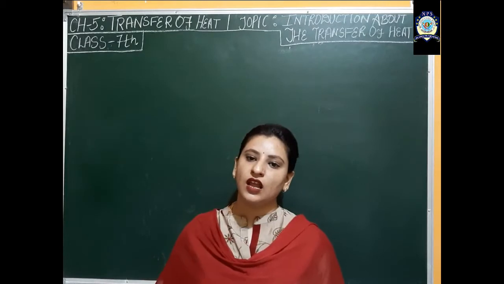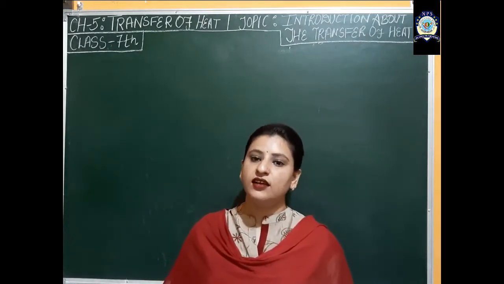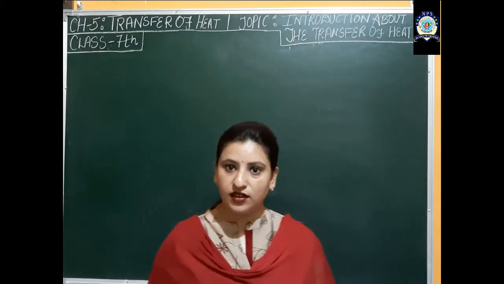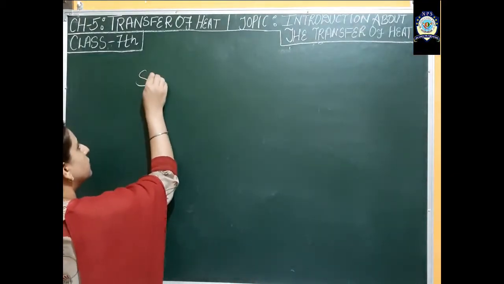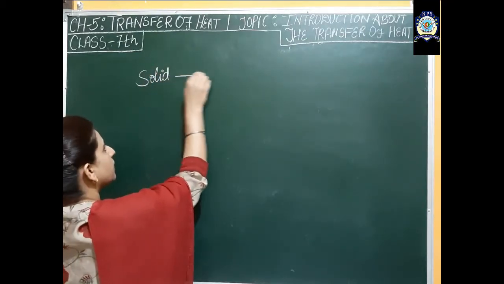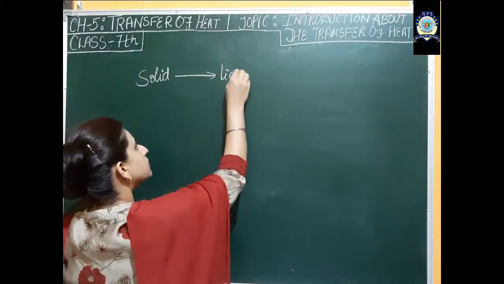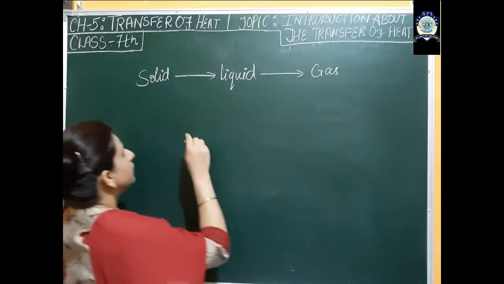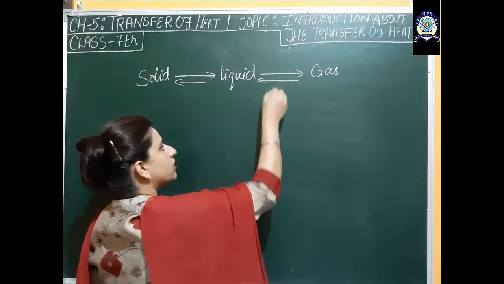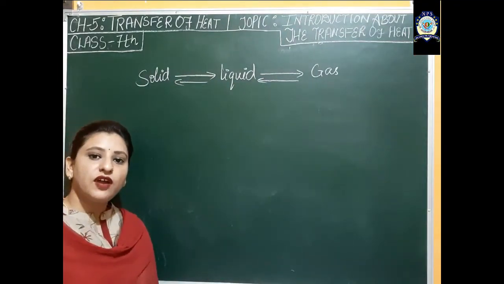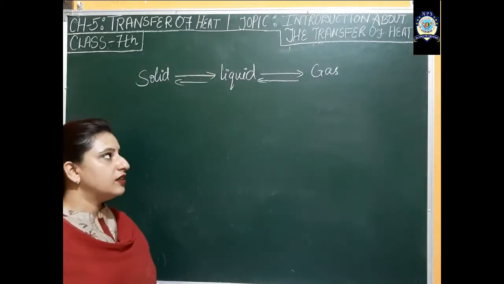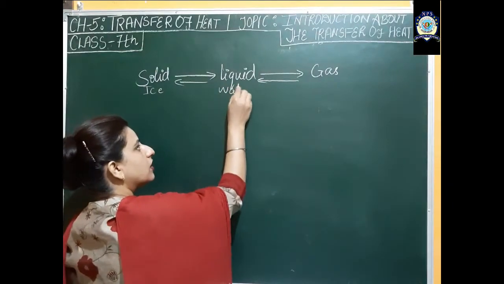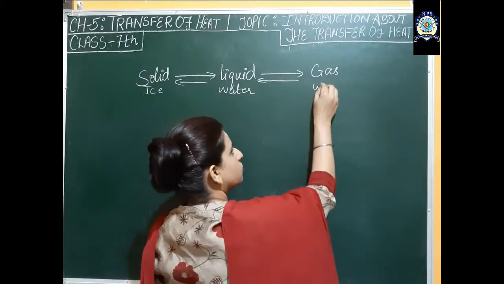If I talk about matter, then the things present on the earth exist in three states of matter. They are solid, then liquid, and gas, and these three states are also interchangeable. If I consider the example of water, then in the solid case it is ice, in the liquid case it is water, and in the gaseous case it is water vapor.